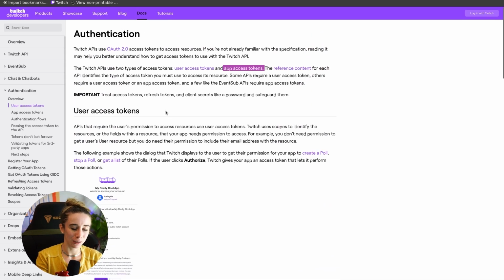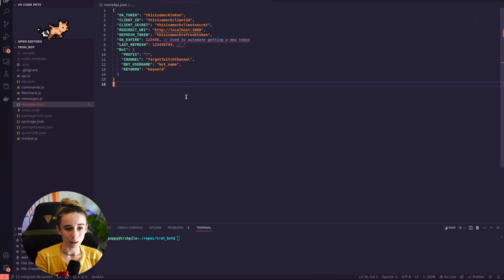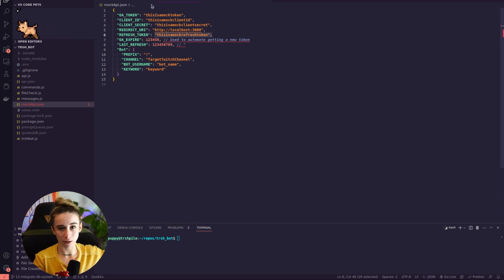And by that, I mean, we go over to TrashBot. I'll show you. This is a mock version of where I hide all of my API environment variables, the ones that need to be secret, right? So you get your app access token. It's called an OAuth token. You have your client ID, your client secret. You also get a refresh token that helps you refresh whenever the OAuth token runs out every 4 or 5 hours. And then you can also put stuff about the bot in here.